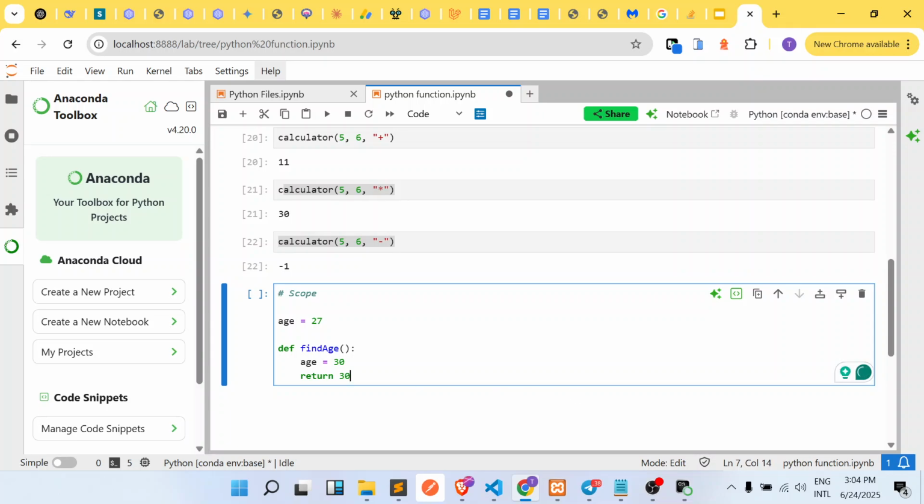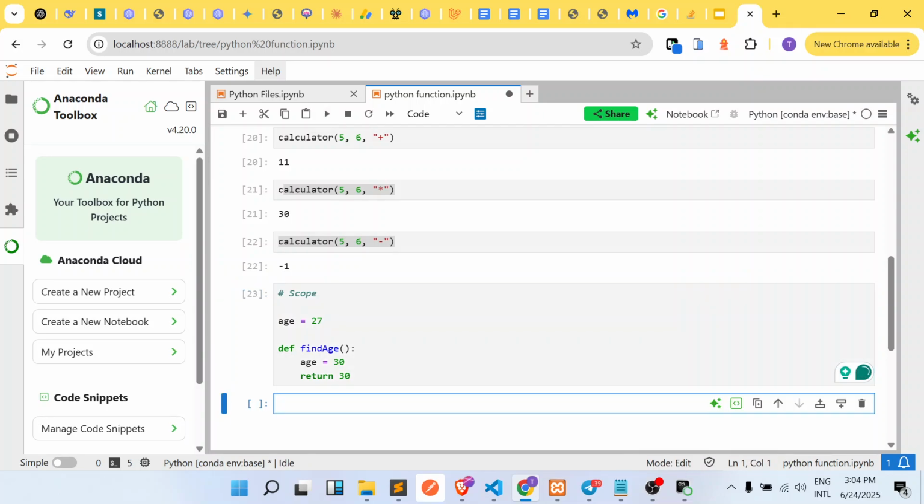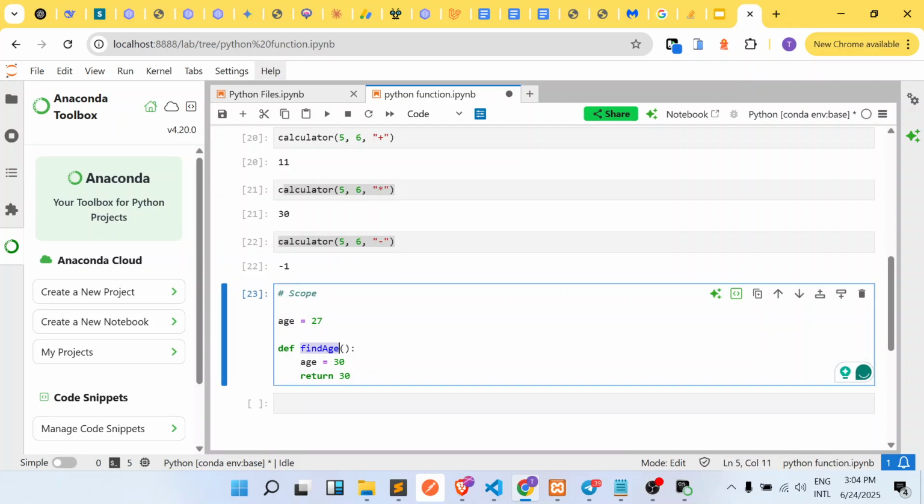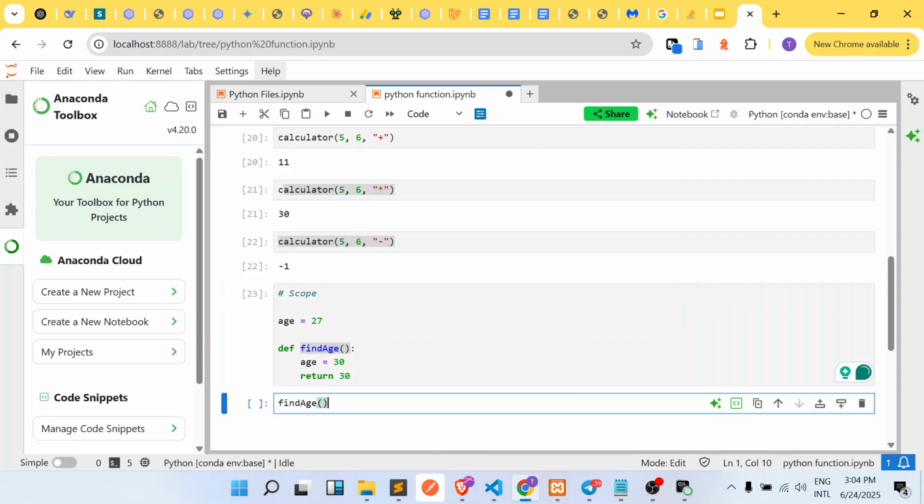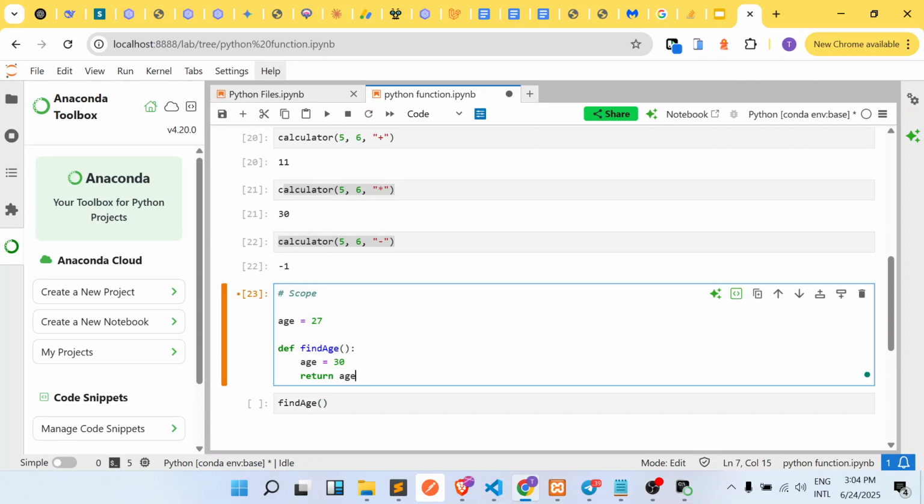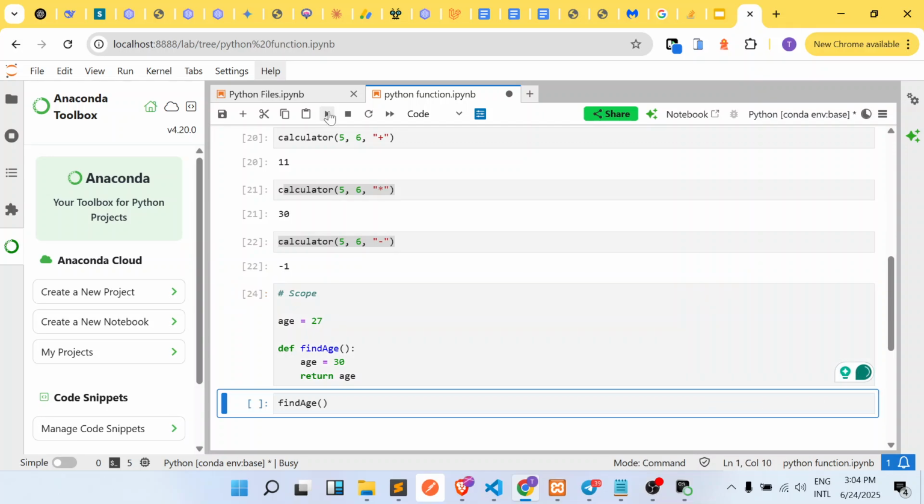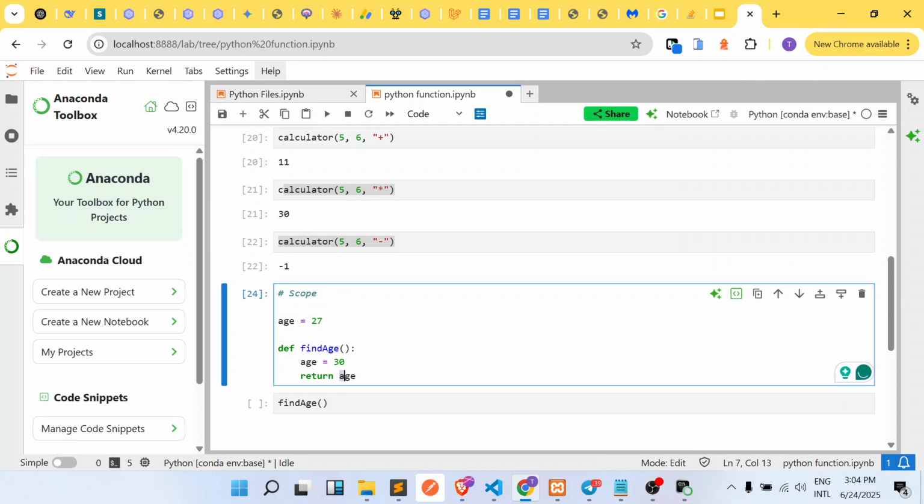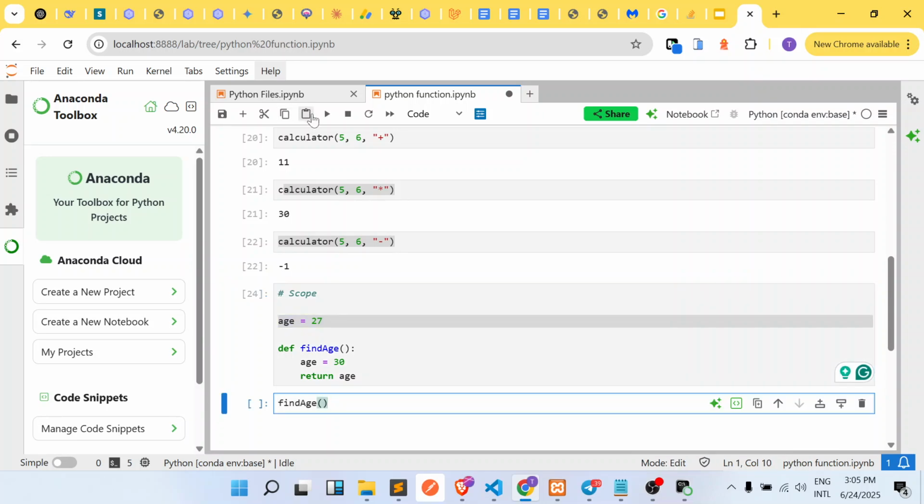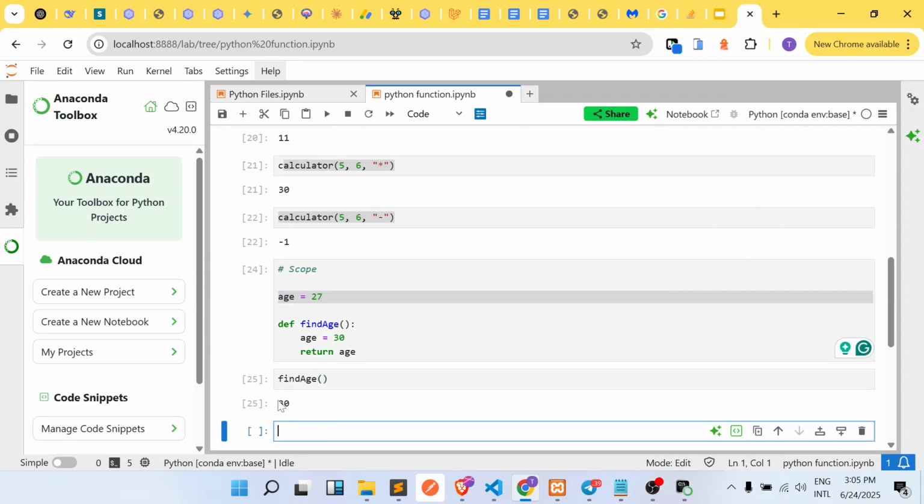Now if I save this and I invoke this function now called find_age, what do you think is going to return for me? So let me come here and correct this. What do you think is going to be the value of the age here? Is it going to be 30 or is it going to be 27? Okay, let's find out. If I run this and save, it's going to return 30 for me.